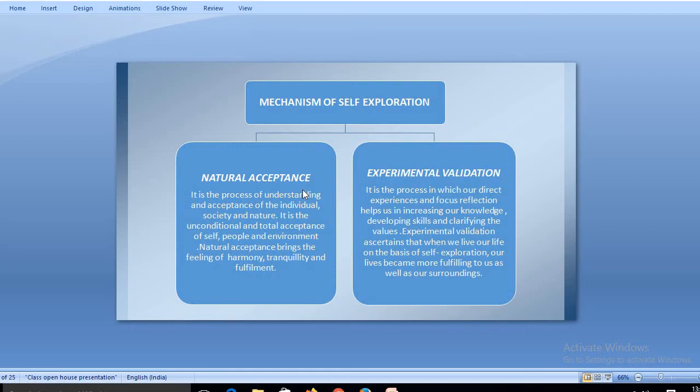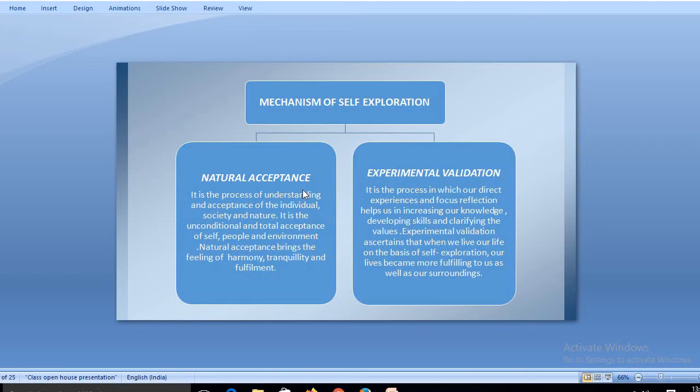Basically, natural acceptance is about the things which are naturally accepted to us. For example, if someone scolds you in a market in front of so many people, you are not going to like it, because that is not naturally accepted to you. But vice versa, if your father or anyone else in your family scolds you, you are going to accept it, because you know you have a blood relation with them, and secondly, whatever they are telling you is for your betterment only. So this is something that is naturally accepted to you.